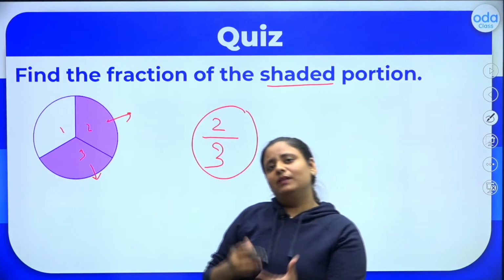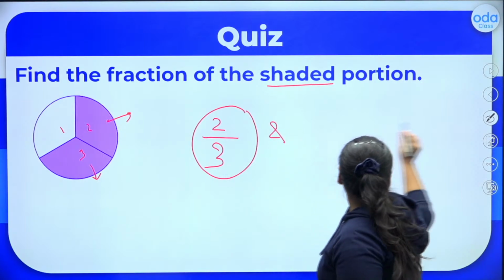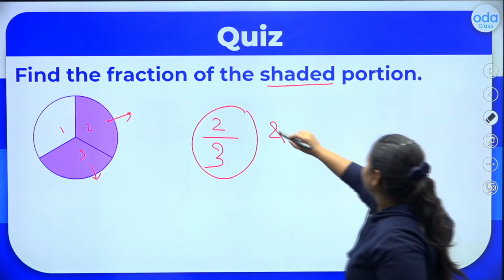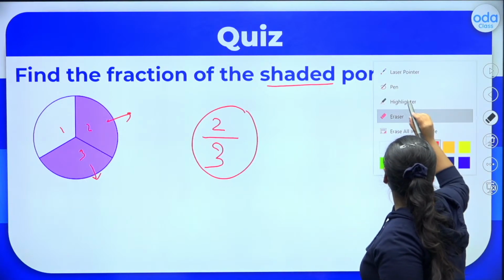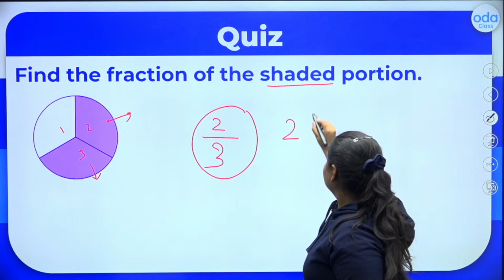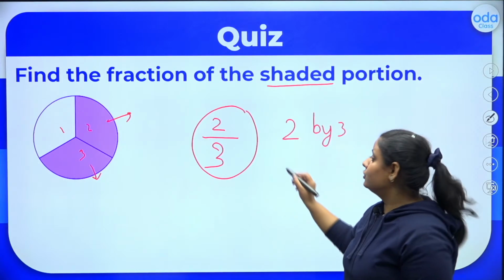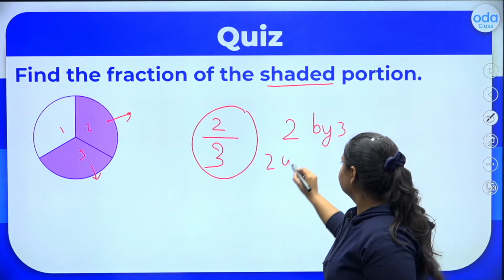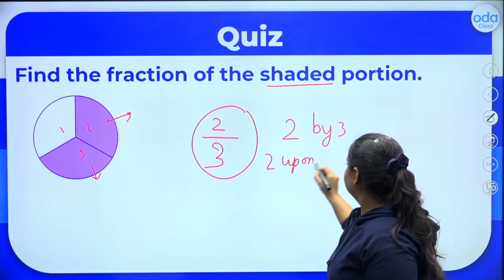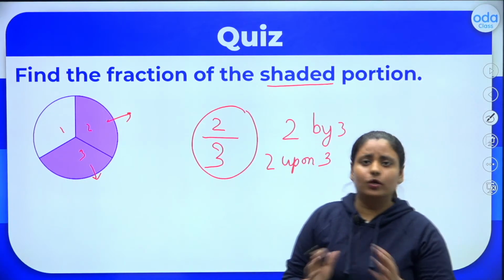So there are multiple ways of reading this. We can read it as 2 upon 3. Let me show you. You can also make notes if you want. We can read it as 2 by 3. We can also read it as 2 upon 3. Okay, I hope all of you are clear. So you can say 2 by 3 or 2 upon 3, whatever you like.